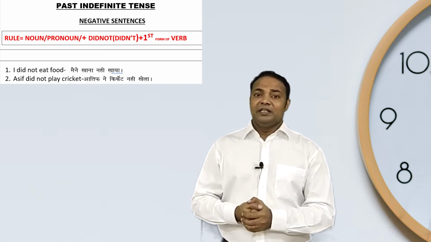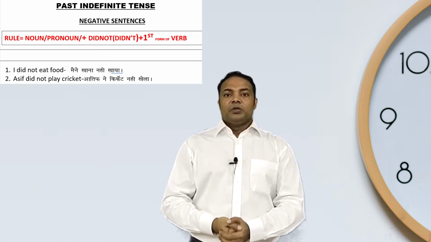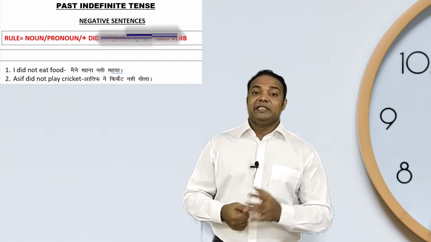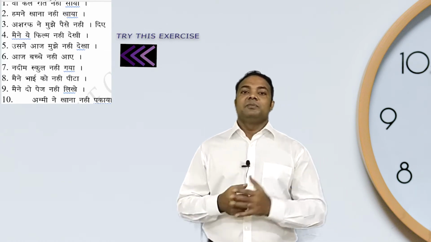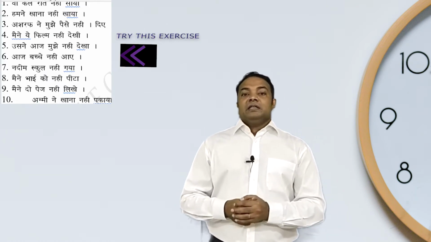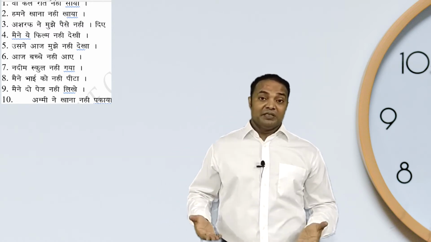Mind you, guys, did not is always followed by the first form of the verb. After did, if somebody is using the second form or third form of the verb, it means that person is very weak in grammar, and doesn't even realize that the style he or she is showing is going to be null if the other person is knowledgeable. Sometimes I've noticed people speaking stylish English and then using the third form or second form after did.